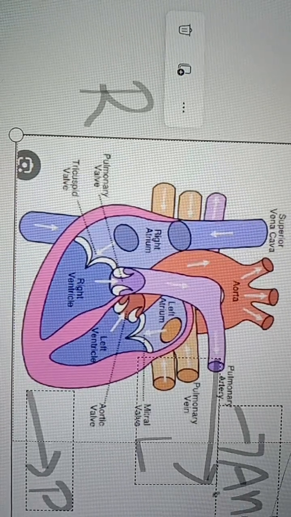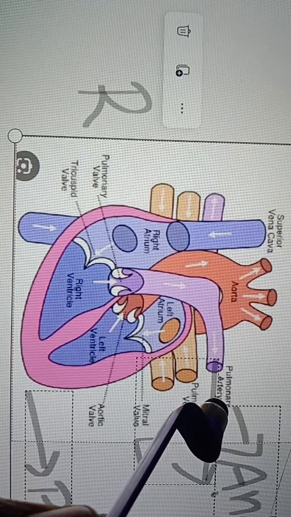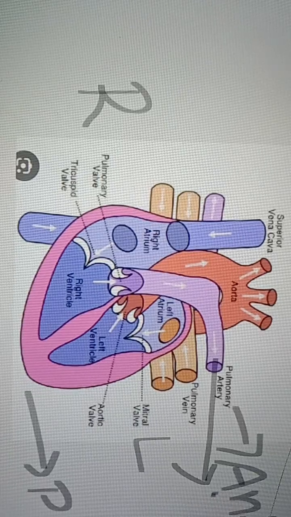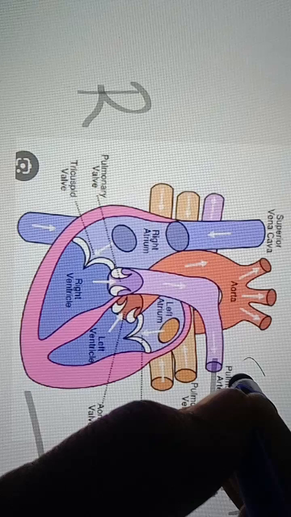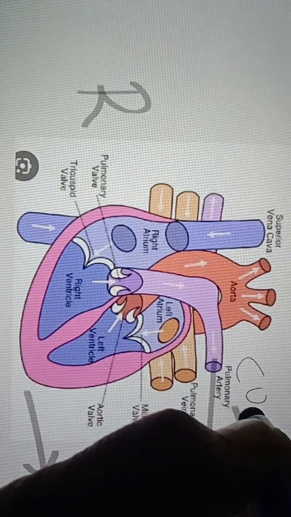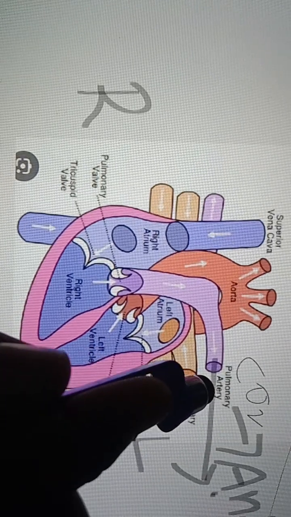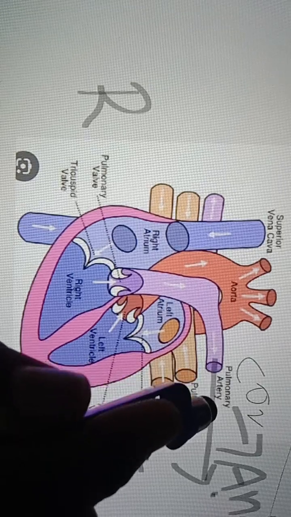Here we have one question. We only discussed that arteries carry oxygenated blood, but this is different. It is named differently. Why? Because it carries CO2 content blood, right? Who carries CO2 blood? Veins. But the name is pulmonary artery.